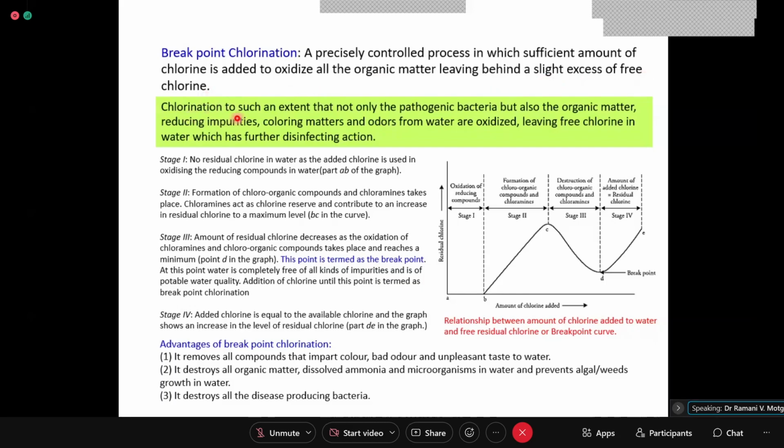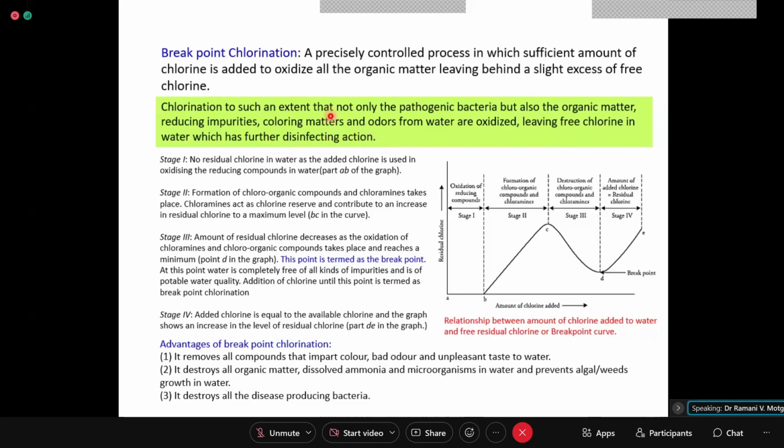So chlorination to such an extent that not only all the pathogenic bacteria but also the organic matter, reducing impurities, coloring matter, and odors from water are oxidized, leaving a slight excess of free chlorine in the water, which has further disinfecting action.